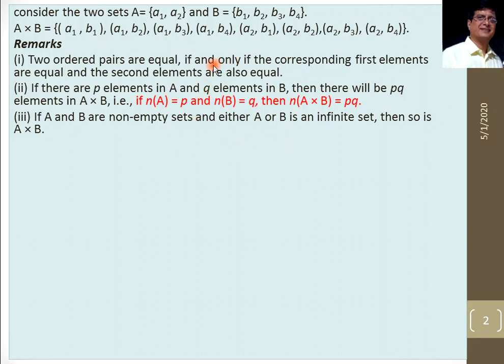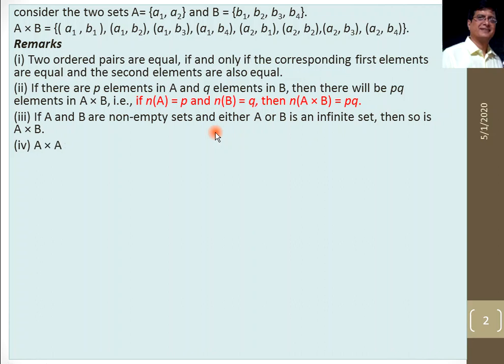So the first point is, any two ordered pairs are equal, which is only possible when their corresponding elements are equal: first element equal to first element and second element equal to second element. Number two, the number of elements in the Cartesian product of any two sets is equal to the product of the number of elements in the given sets. And number three, if any one of the sets is an infinite set, then A cross B also contains infinite ordered pairs.